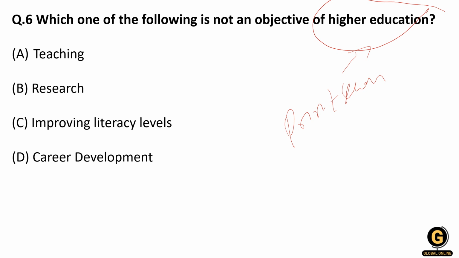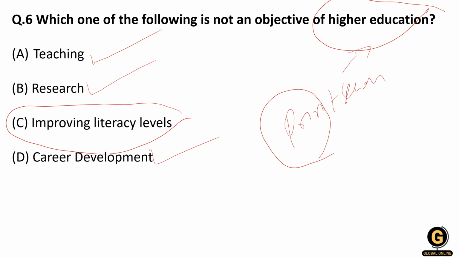The main objective of higher education is teaching, to prepare yourself for research and future research, and it gives you a better chance of better career opportunities. So improving the literacy level is a primary goal of primary education. Remember, primary education's main objective is improving the literacy level, and it is not an objective of higher education.